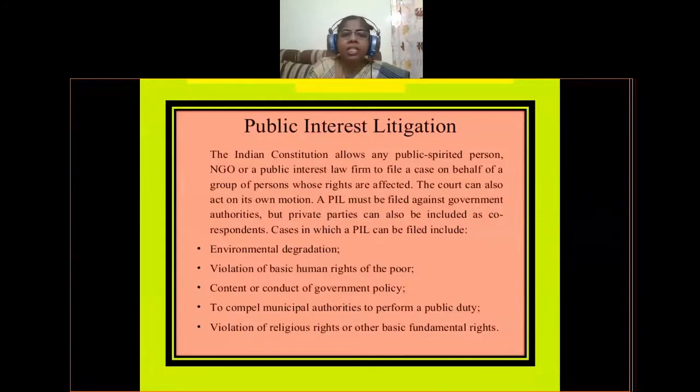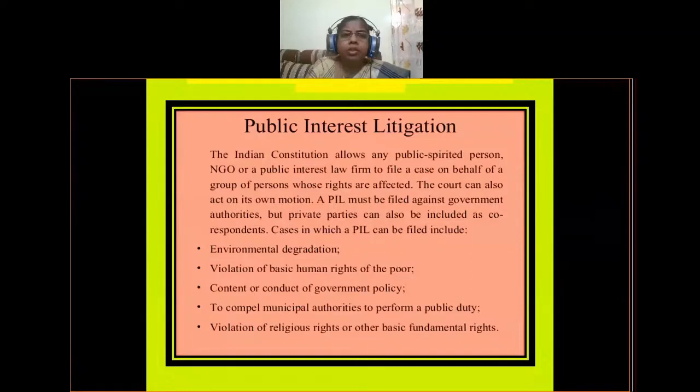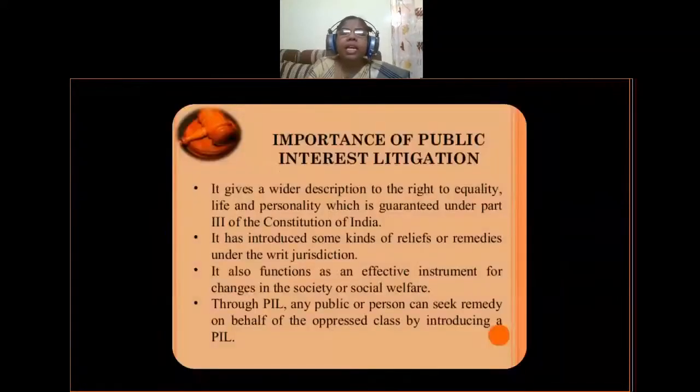Cases in which a PIL can be filed include environmental degradation, violation of basic rights of the poor, content or conduct of government policy, to compel municipal authorities to perform a public duty, violation of religious rights or other basic fundamental rights. So these are the areas where public interest litigation cases may be filed in our country. Okay. So next, importance of public interest litigation.